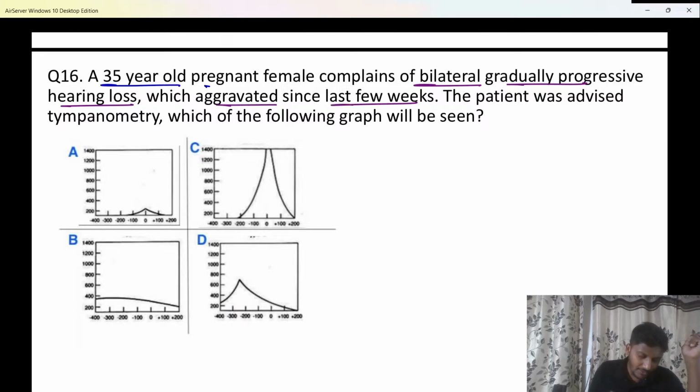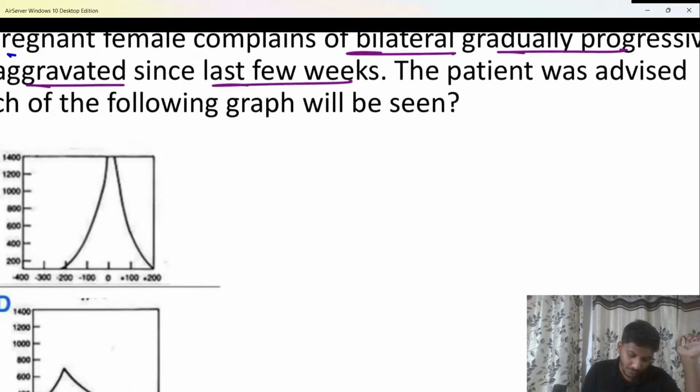The patient was advised tympanometry or impedance audiometry, whatever you call it. Which of the following graphs will be seen? We know, beta, tympanometry or impedance audiometry checks the freedom of movement of the ear ossicles. How freely the ear ossicles are able to move is checked by tympanometry or impedance audiometry. So, what is the likely diagnosis of this female over here? What is the provisional diagnosis of this female?